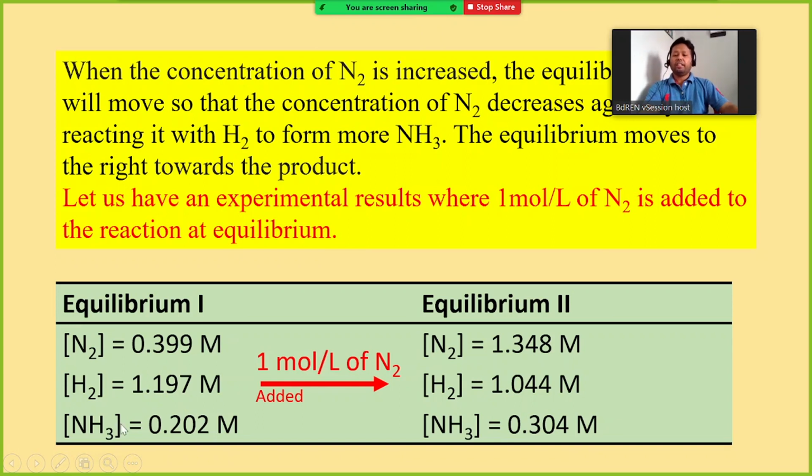Here you can see the concentration of nitrogen increased, that means the more concentration of one component, therefore more product is formed. So for these types of reactions, if you want to generate more products, then you have to take one component in huge excess, so that the other component, even if it is limited, can react completely to form maximum product.